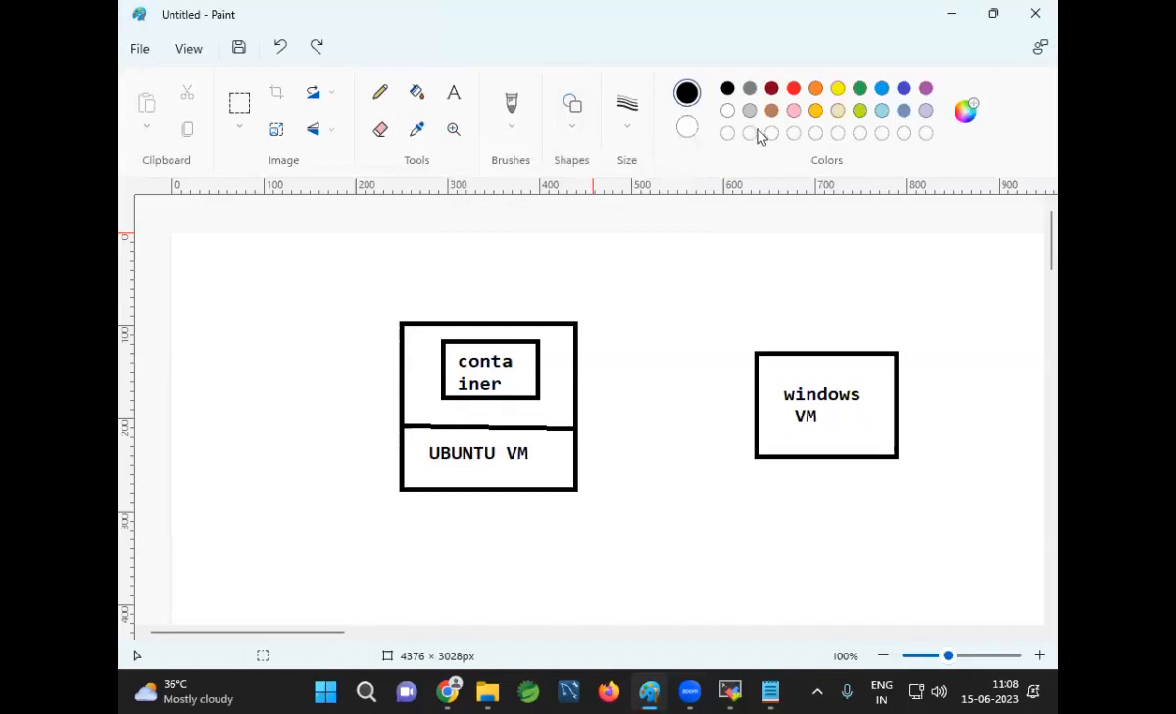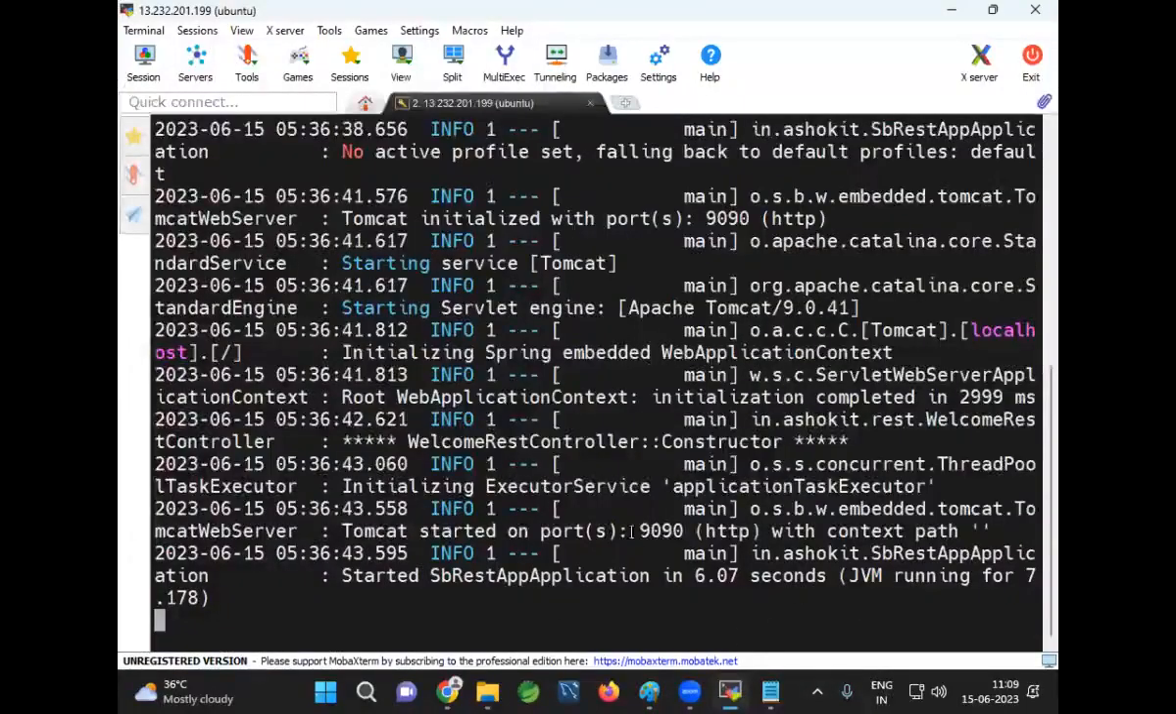First, we need to establish the relation between the Docker container and this Ubuntu machine. Inside the Ubuntu machine, the Docker container is running. We need to establish the link between the Docker container and the Ubuntu machine by using port mapping. We need to map the container port to the Ubuntu machine port, and only then can we access our application. Now, our application is running on which port number, guys? It is using port number 9090.